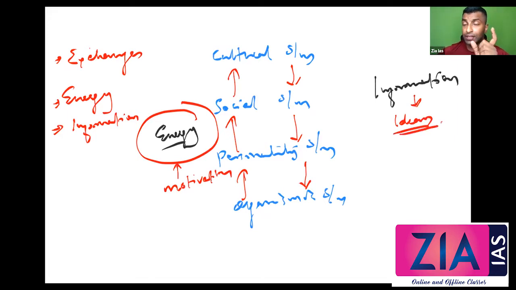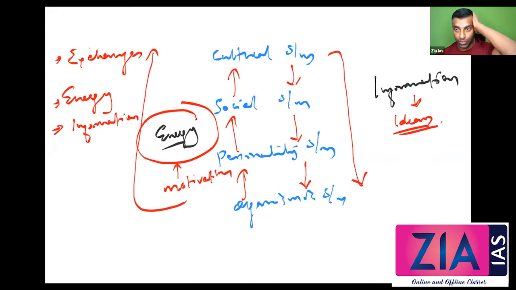So cultural system is the source of information from where information flows, and organismic system is the source of energy. This order you need to follow, so don't change the order. This hierarchy is essential, and this hierarchy has to be managed according to Parson. So information comes from cultural system and energy goes from organismic system.